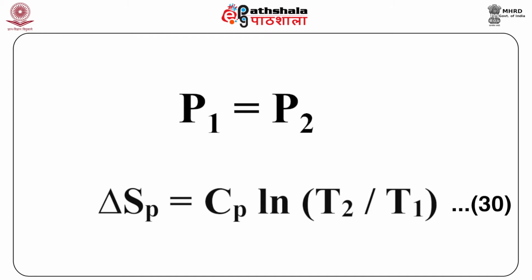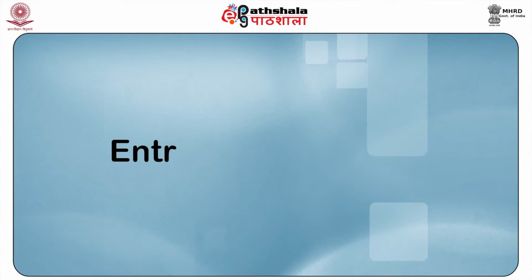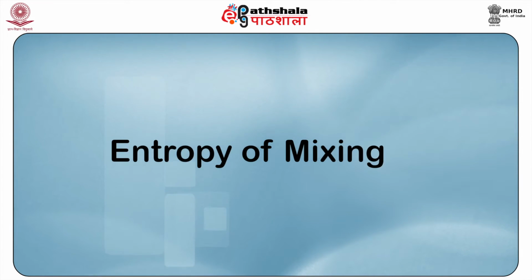Isochoric process. During this process, the volume of the gas remains constant. Accordingly, V1 is equal to V2. Applying this, equation 21 turns to ΔSv = Cv ln(T2/T1). This is our equation 31. Thus, from the equation, it is evident that on increasing the temperature of the gas, the entropy of the gas increases. Now, we shall see the entropy of mixing.